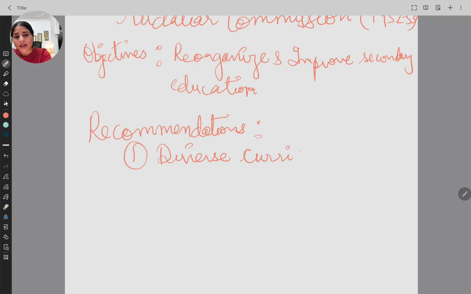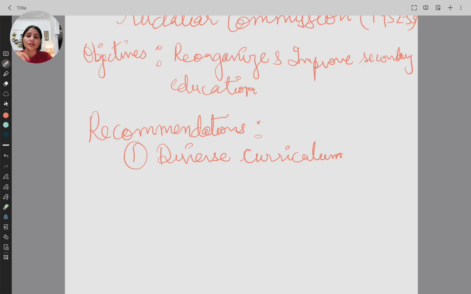What do we understand by this? A diverse curriculum means that the curriculum should have many things like art stream, science stream, commerce stream. It should have vocational education and technical education. So there should be a diversified curriculum so that the students can choose as per their interest.